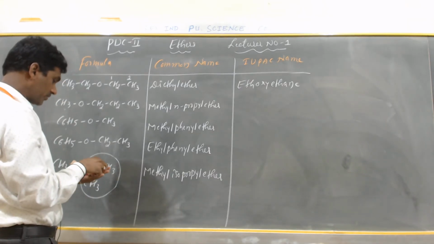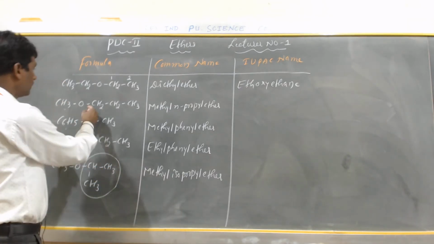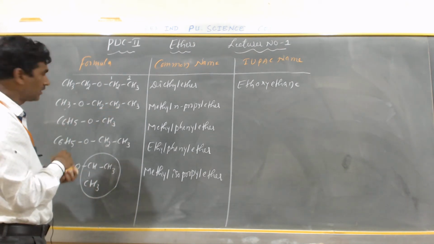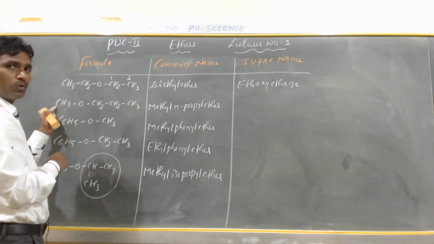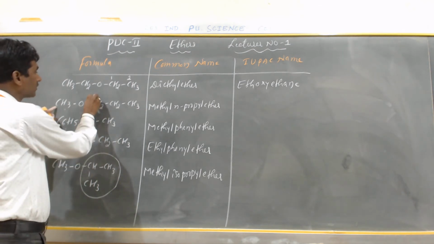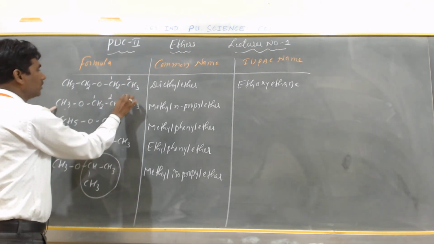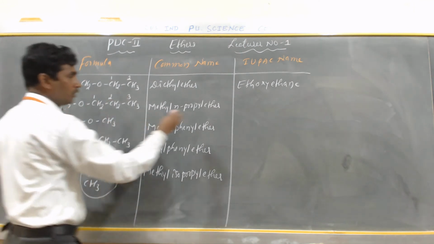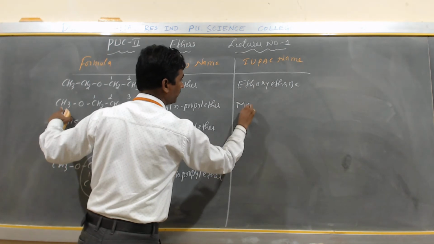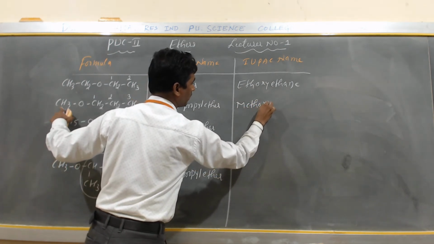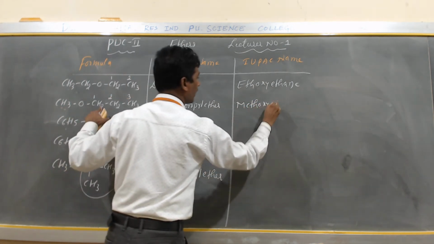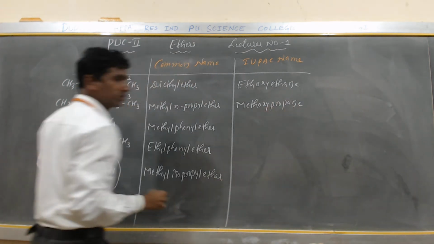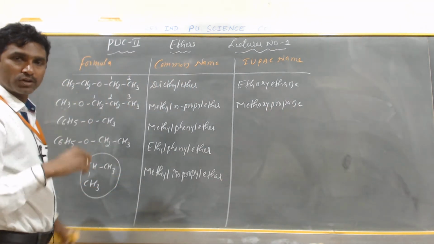Yes, my dear students. Here, on the right side of the oxygen there are 3 carbon atoms and on the left side of the oxygen there is 1 carbon atom. You select the maximum number of carbon atoms. So it is 1, 2, 3. CH3 is called what? Meth. Only 1 carbon. It is called methoxy. And the 3 carbon atoms are called propane. It is called methoxypropane.